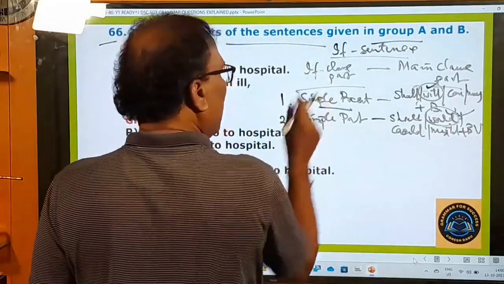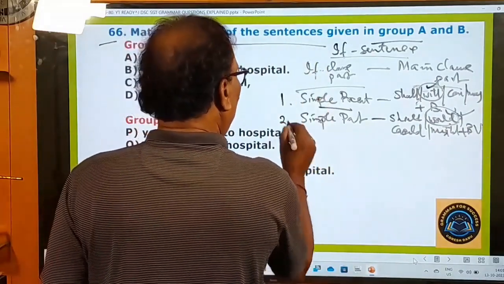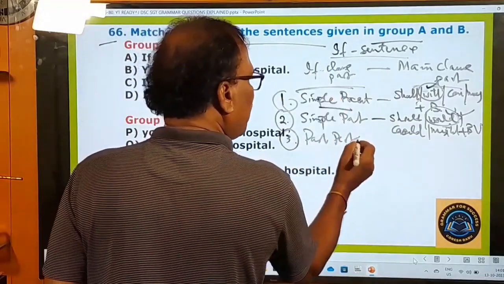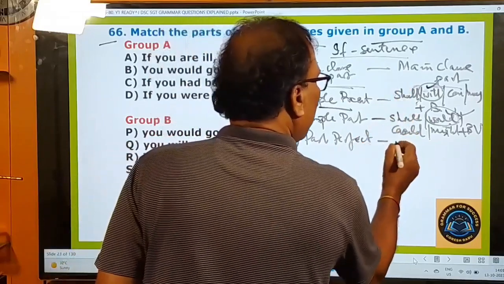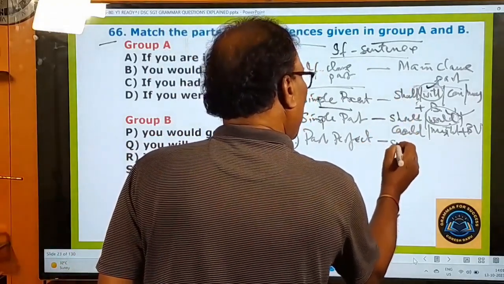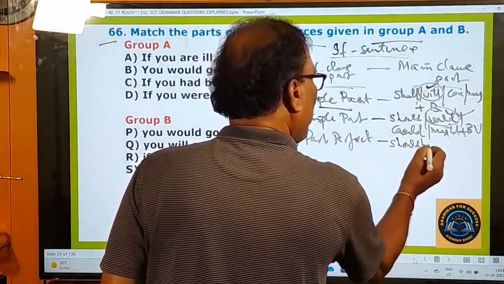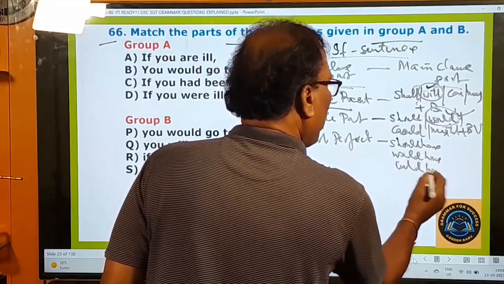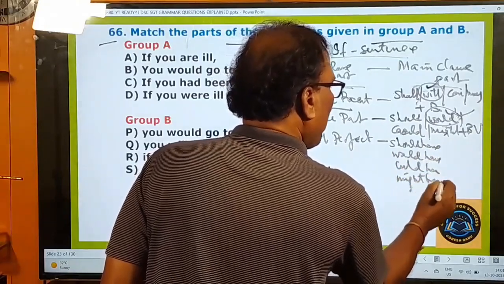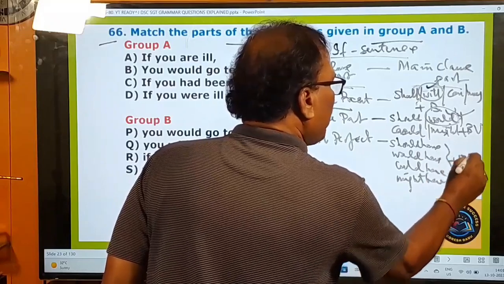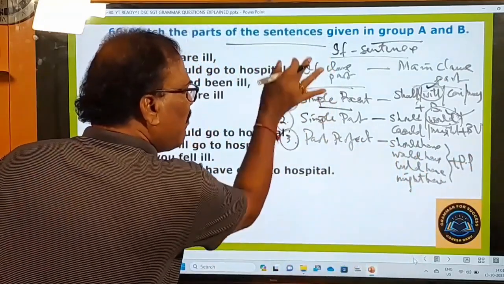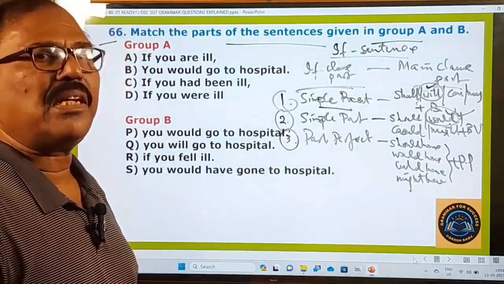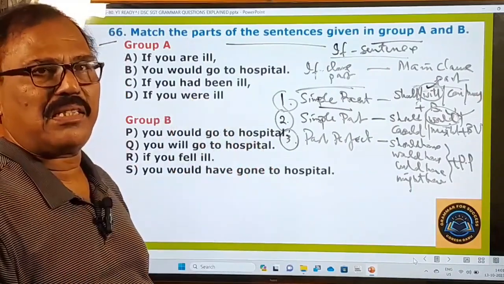And the third variety of if sentences, okay? Past perfect. If there is past perfect in the if clause part, in the main clause there must be a sentence with should have, would have, could have, might have plus PP, past participle form. So these are the three varieties of conditional sentences. All if sentences are called conditional sentences. We have three kinds of conditional sentences, okay?